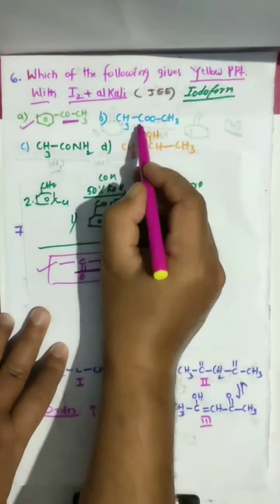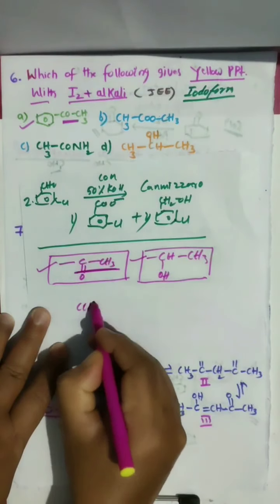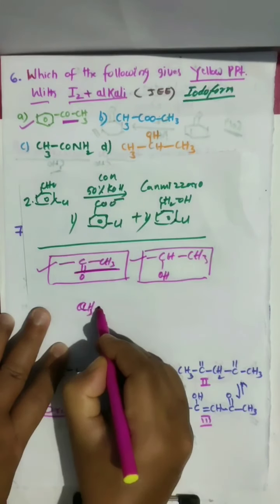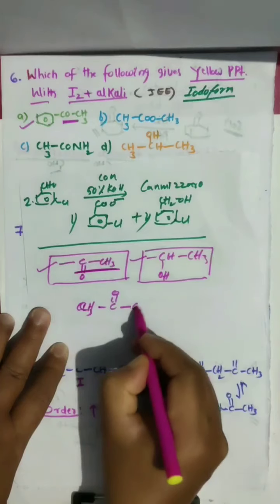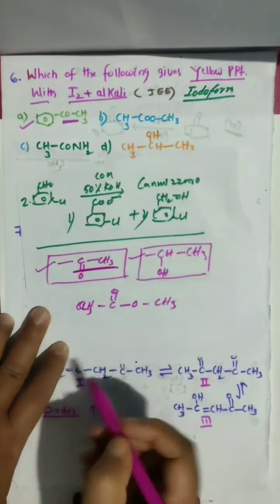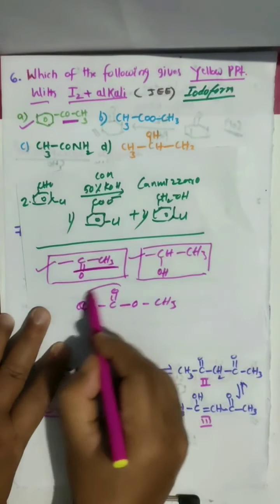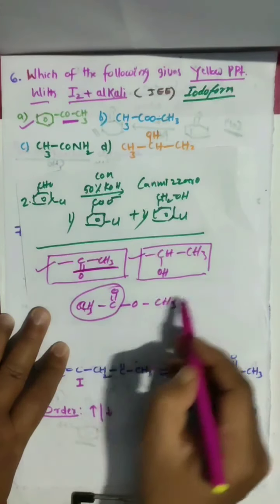Next, go for CH3, C double bond O, CH3. Here also we have the CH3CO group, but it will not give. Why?